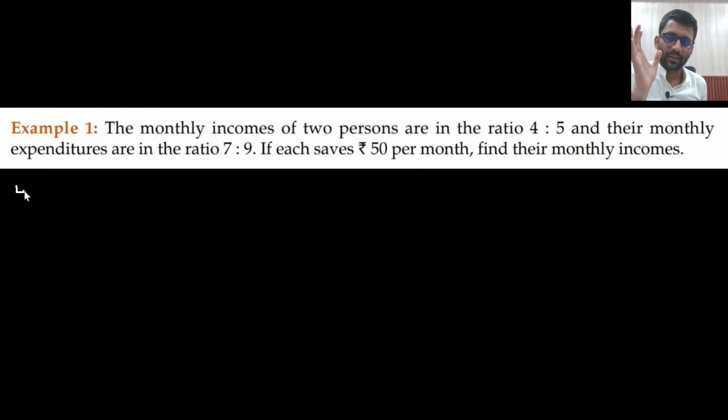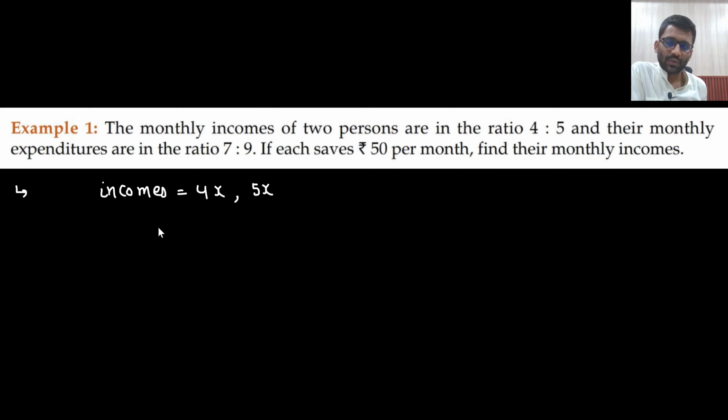So the monthly incomes of 2 persons are in the ratio 4:5. So I can say that incomes are 4x and 5x. If their expenditures are in the ratio 7:9, and each saves 50 rupees per month, what is their monthly income?